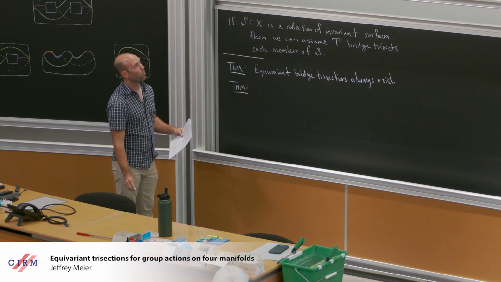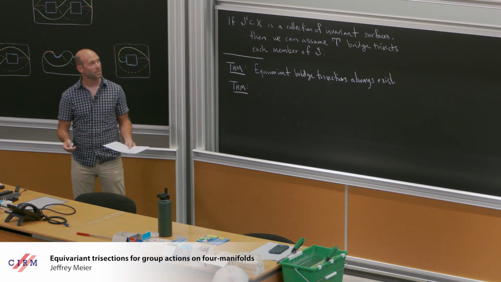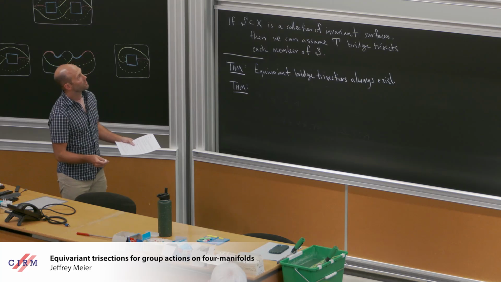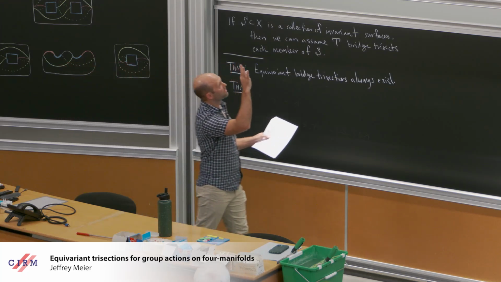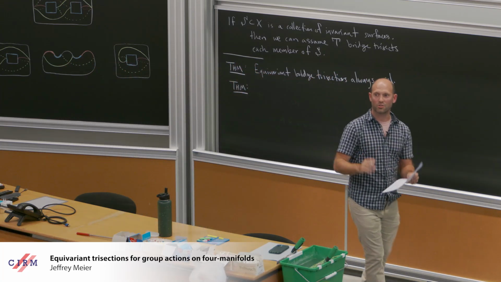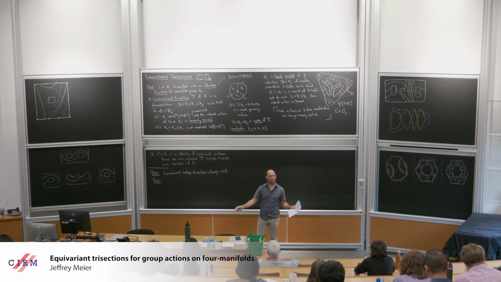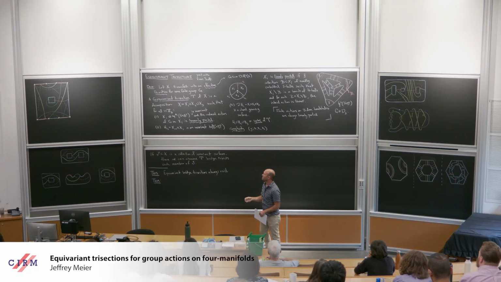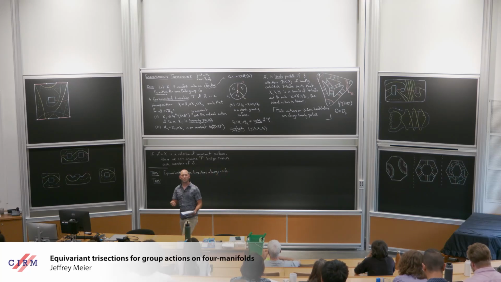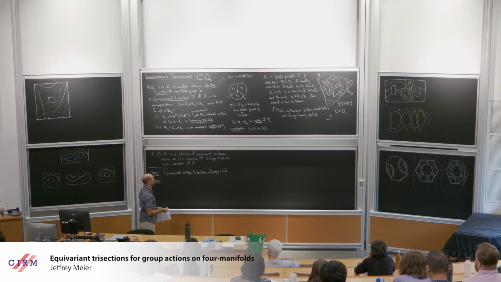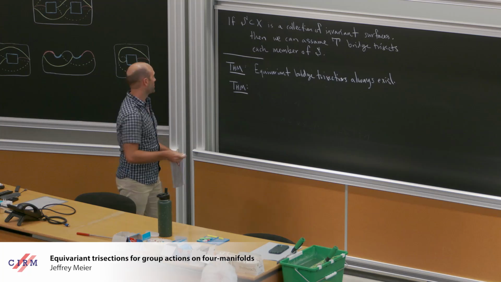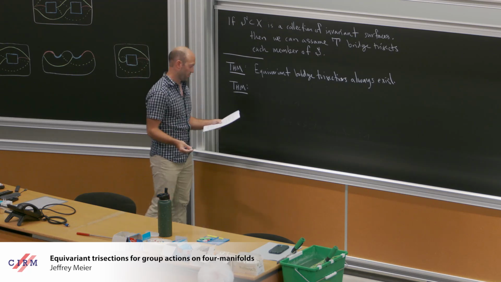I think what makes the theory of trisections interesting is that once you put your 4-manifold into this rigid structure, you can throw away the 4-dimensional pieces and just worry about the spine. That's why the spine is such an important part of the definition of a trisection, because it determines the topology of a trisection by the Laudenbach-Poénaru theorem. And so one of our theorems is that the same is true in the equivariant setting.